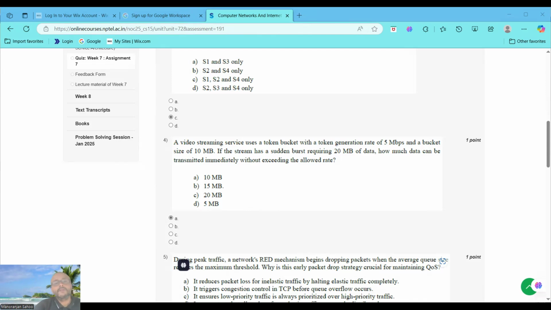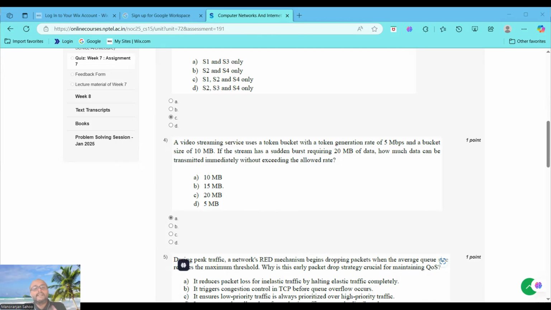Option 4, only 10 Mbps of data is required to fulfill the requirement. You can see here, guys, why 10 Mbps of data is required. Token generation rate is 5 Mbps, bits per second. Bucket size is 10 MB, that is 10 megabytes.